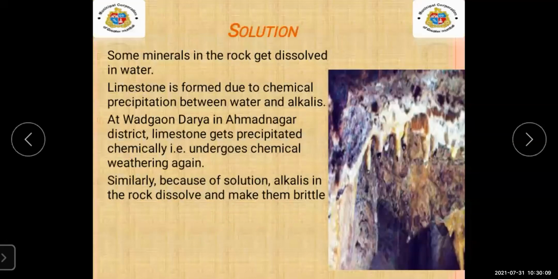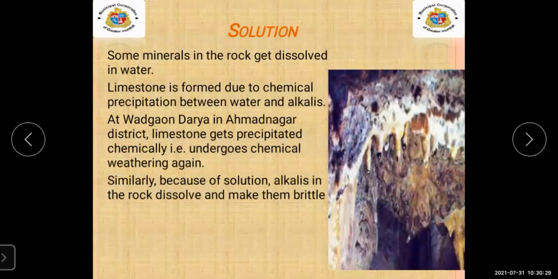Now, in the image you can see on your screen, the rock, due to the heavy rain, has a mixture of minerals with the water. Due to this, this type of solution can be seen on the rock.